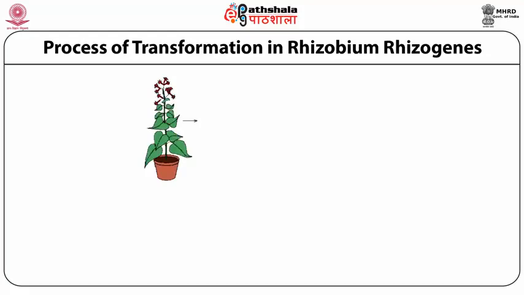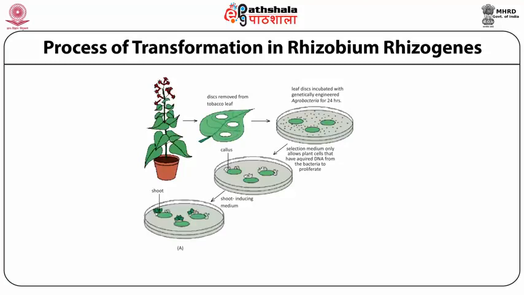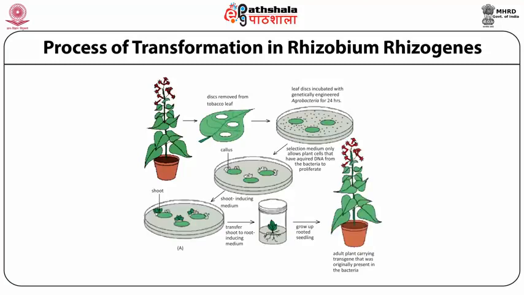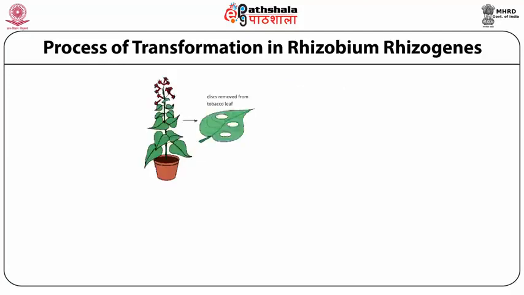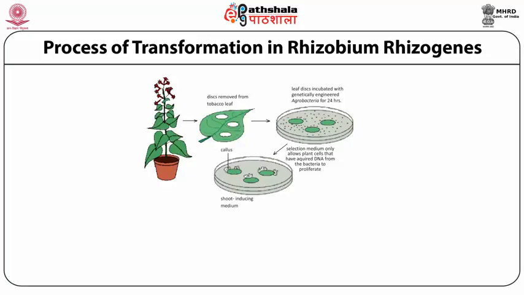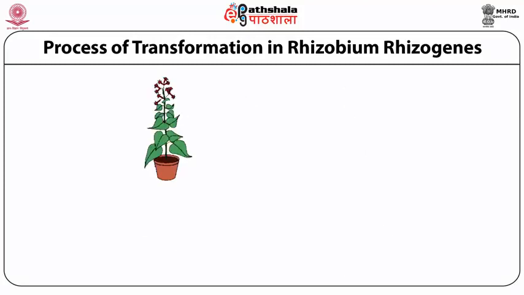We will see how this bacterium infects the plant cell. First, we isolate a leaf infected by a suitable bacterium, grow it in a petri plate, and incubate. Finally, callus will be formed and this callus will show shoot induction. Once shoot induction takes place, it is transferred into the rooting medium, which later develops the complete plant.